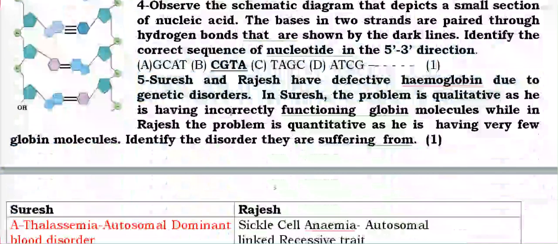Then in question number 5, Rajesh and Suresh had defective hemoglobin due to a genetic disorder. In Suresh, the problem is qualitative, as in having an incorrectly functioning globin molecule, while in Rajesh it is quantitative, as he is having very few globin molecules. Identify the disorder.